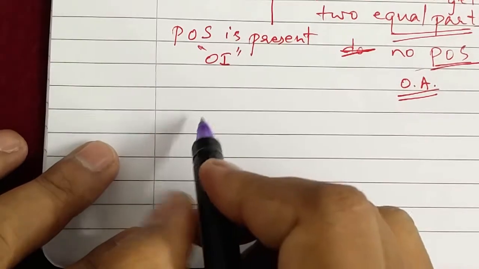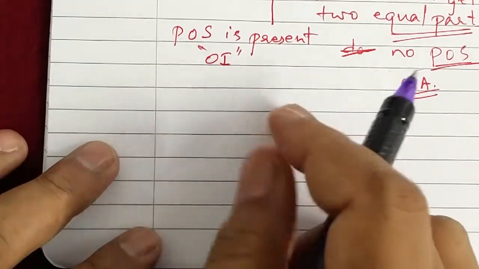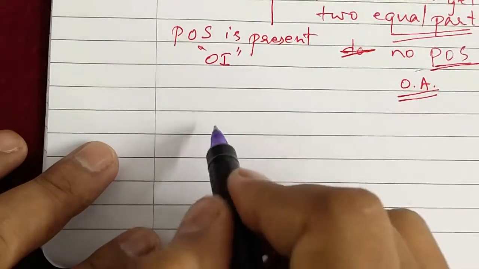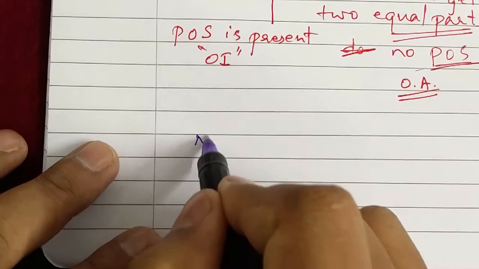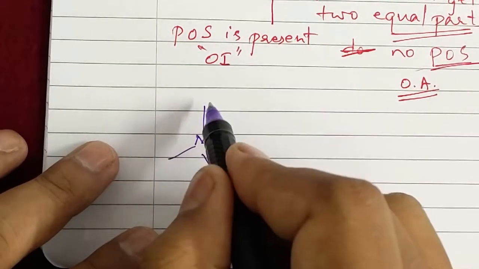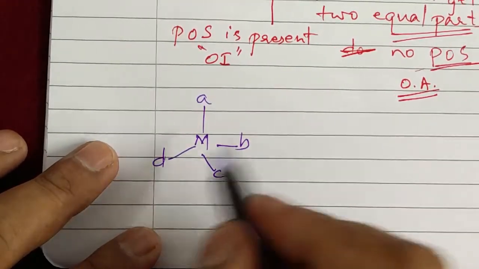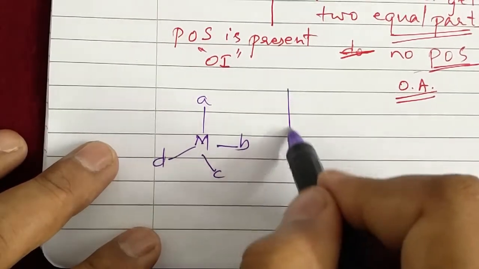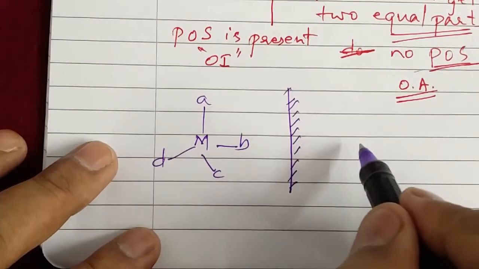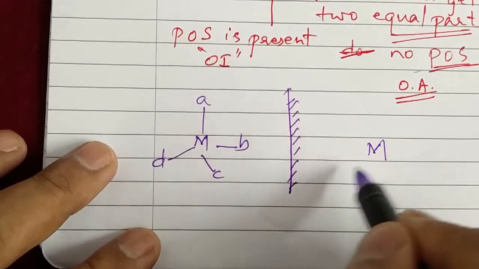Students, dissymmetry also means that the mirror image of the molecule should not be superimposable. For example, a metal coordinated to four ligands, say A, B, C, D. If it is seen in the mirror, then we can write its structure like this.